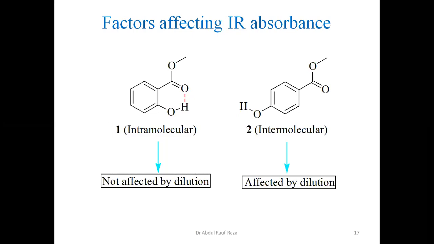So what is happening? In the case of water, there are more hydrogen bonds per molecule, whereas in the case of ethanol, only intermolecular hydrogen bonding is possible. Each water molecule has more than one hydrogen bond because it has two OH bonds, polar bonds, right?